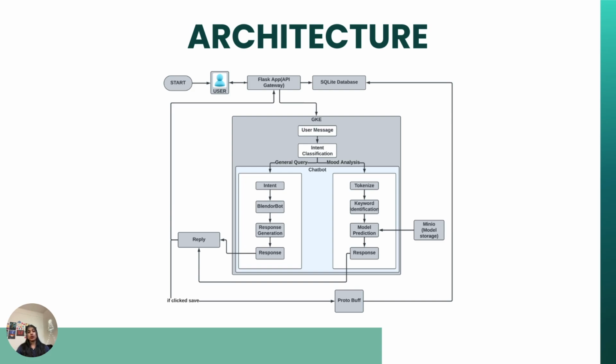MinIO facilitates seamless retrieval of machine learning models, while protobuffers efficiently serialize and store chat history for fast data transfer. Once processed, responses are returned to the user through the Flask app. If the user chooses to save the chat, it's serialized and stored, completing the interaction loop.